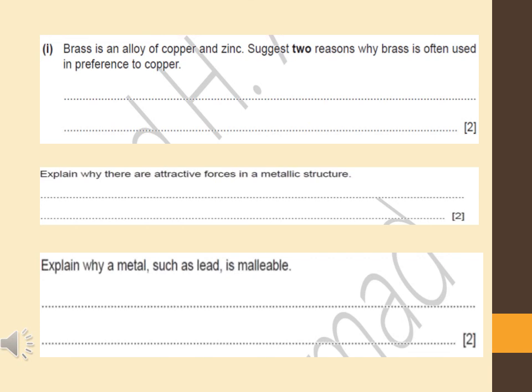So there is an electrostatic force of attraction between the positive ions and the sea of electrons that makes them strong. So due to the presence of the sea of electrons, they have attractive forces. The next question is: explain why metals such as lead are malleable. It's a very easy and simple question.